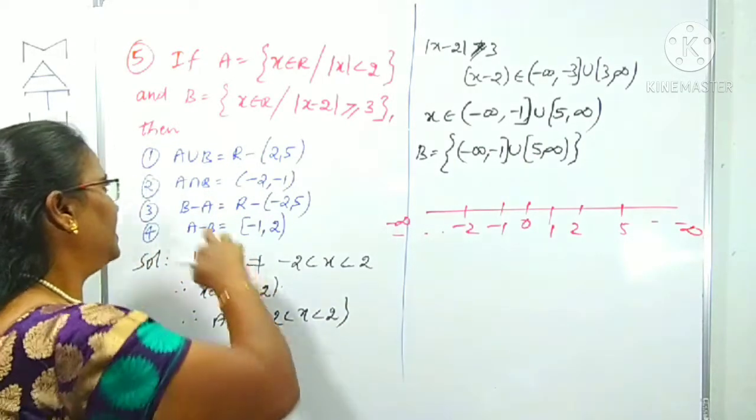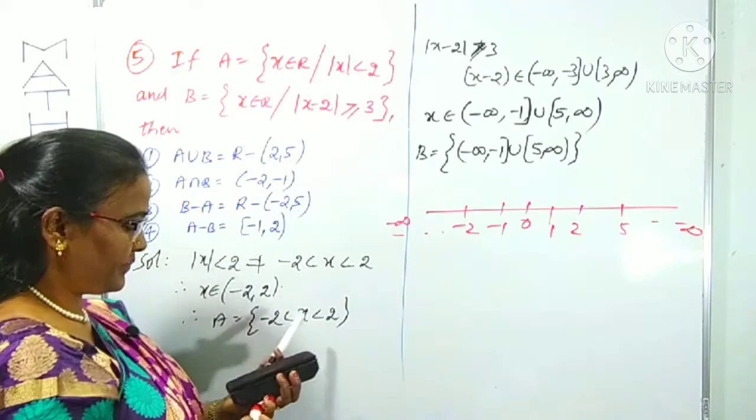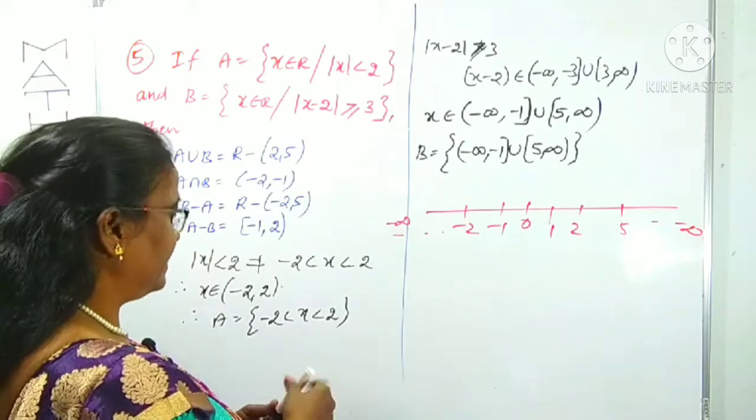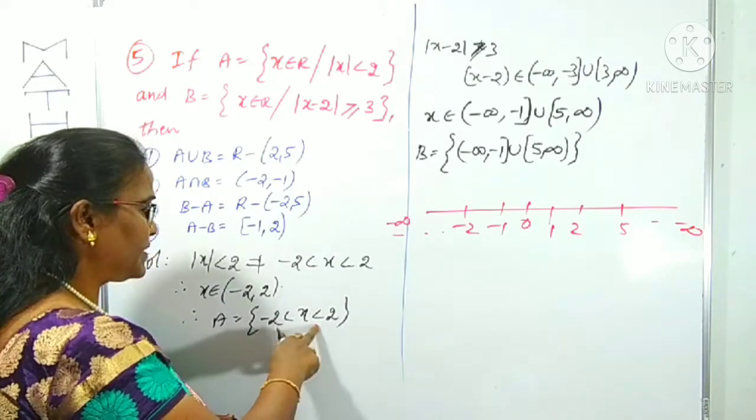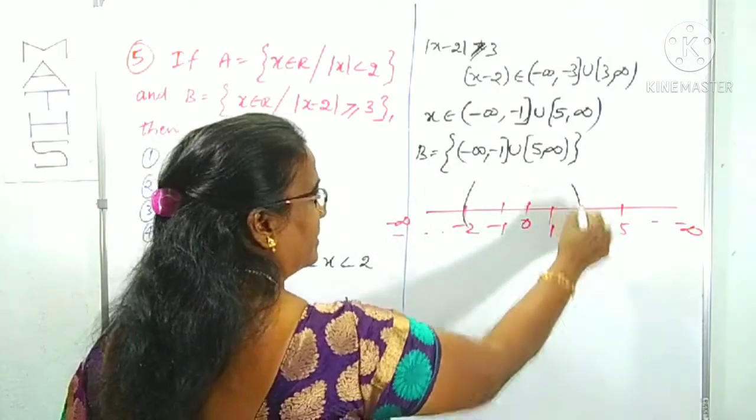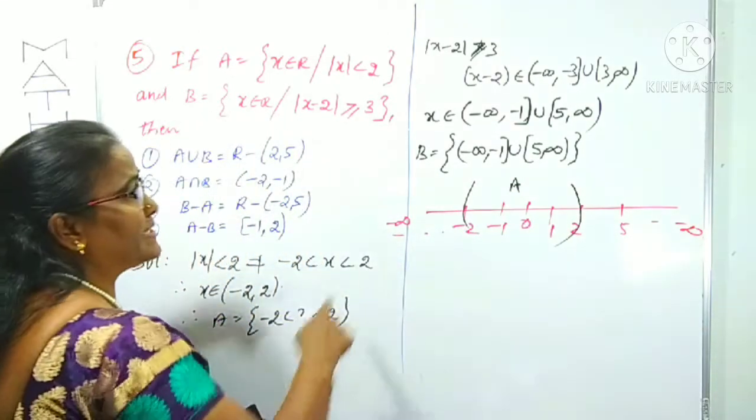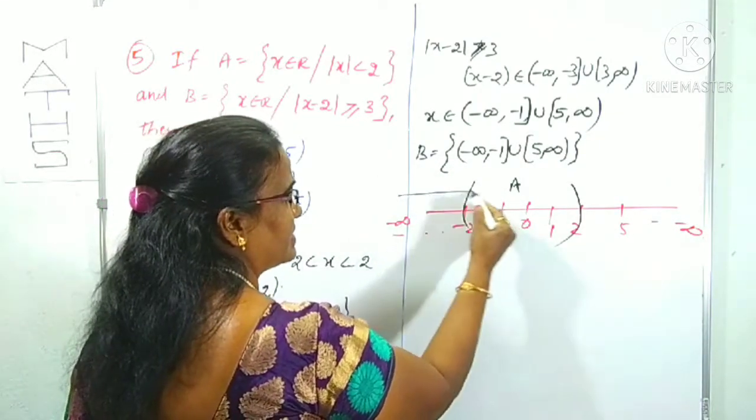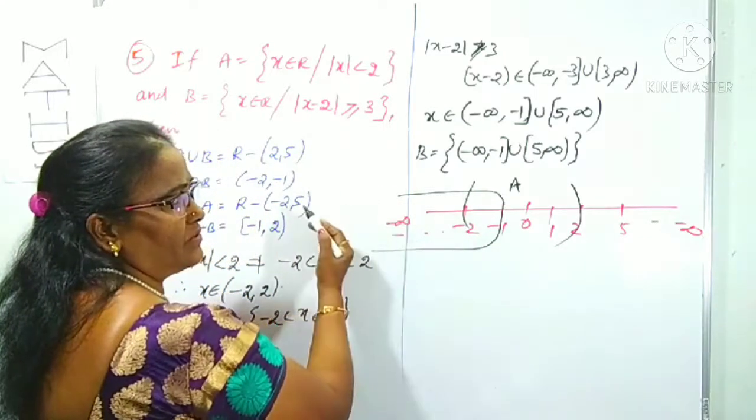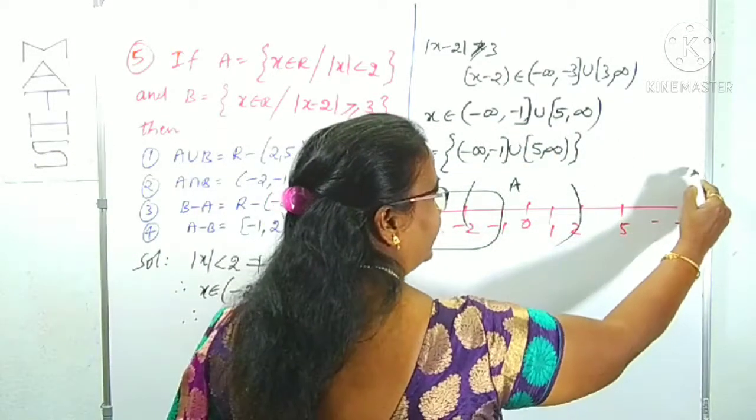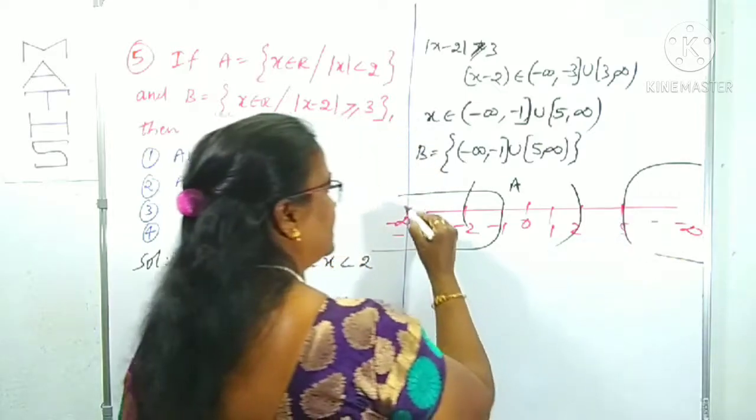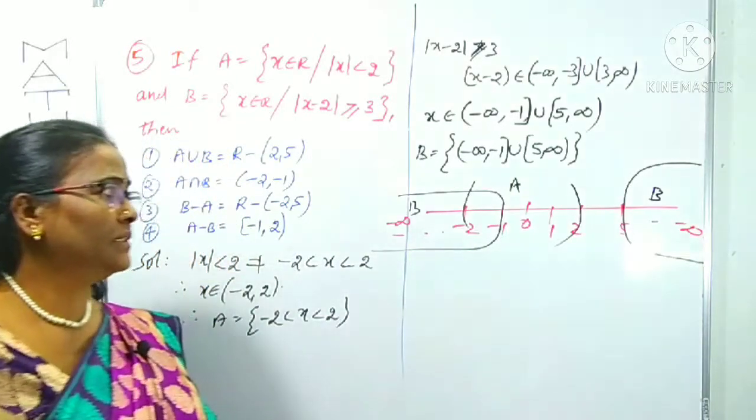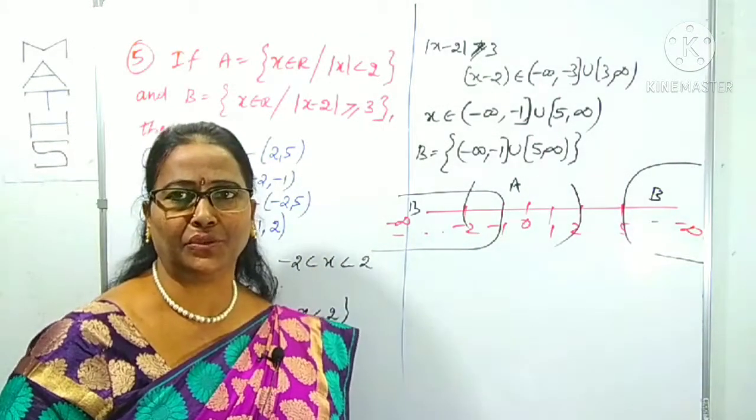Now what is option number 1? A union B. A union B is the total we want. What is A here? We can mark A as minus 2 to plus 2 here. This is A. Next, what is B? Minus infinity to minus 1, with minus 1 closed, we can take like this. This is one part, and the other part is 5 to infinity. This is B, this is also B. Like that, first we mark the number line by using the given two sets.